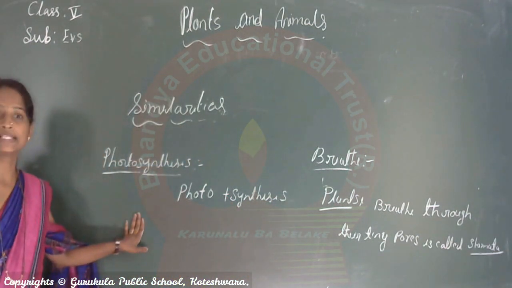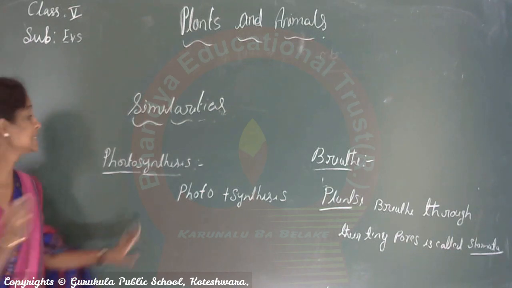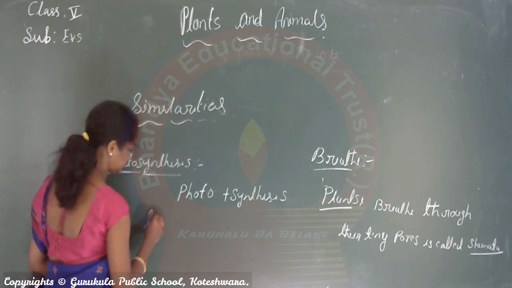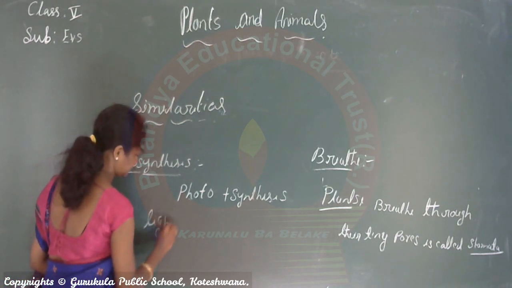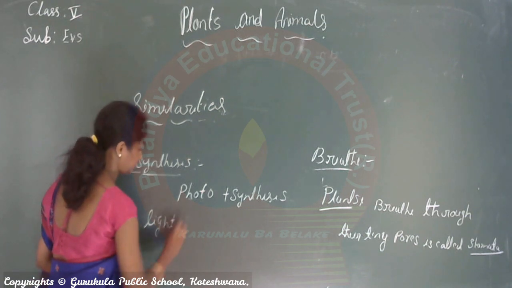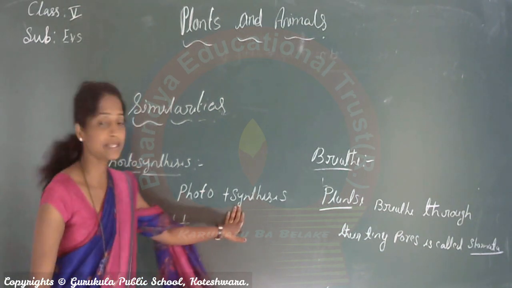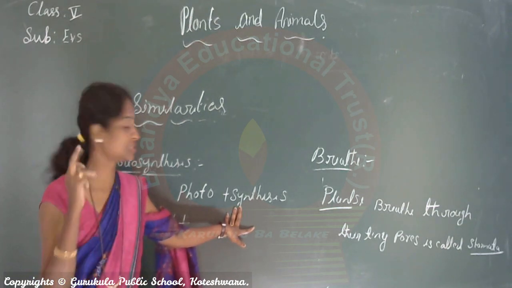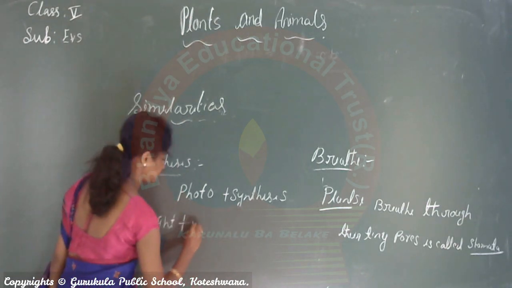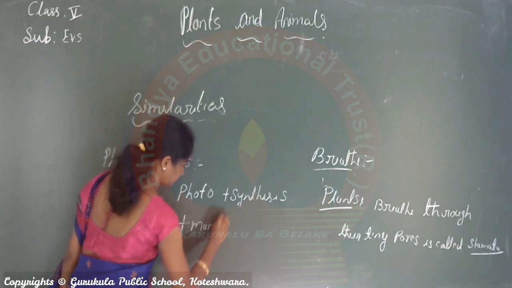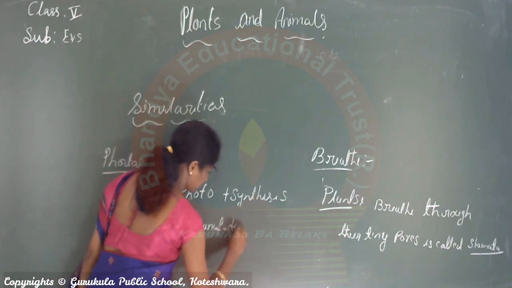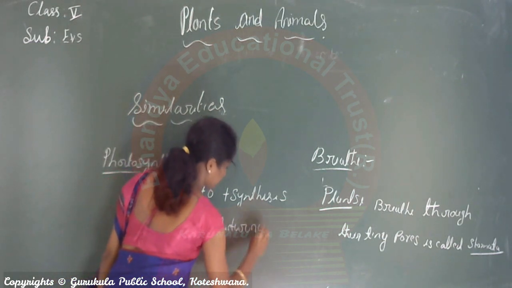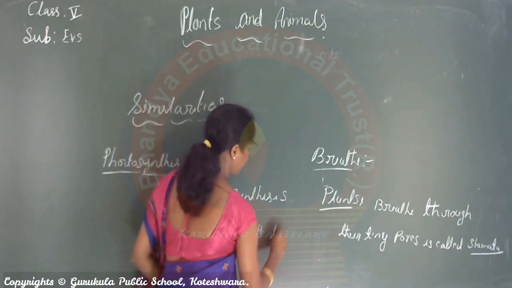Photo means light, you know that. And synthesis means manufacturing the food.